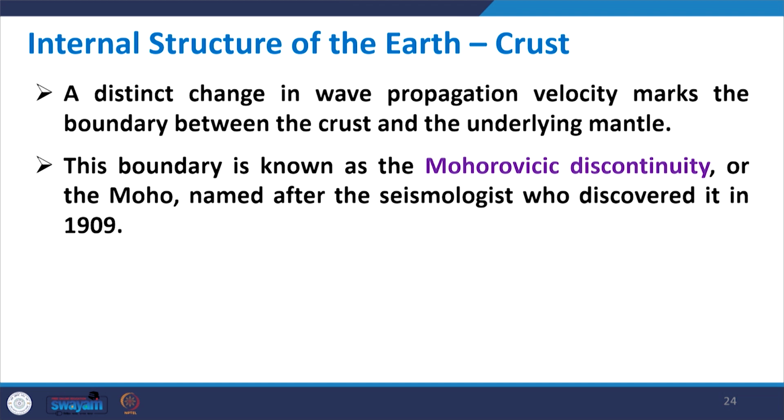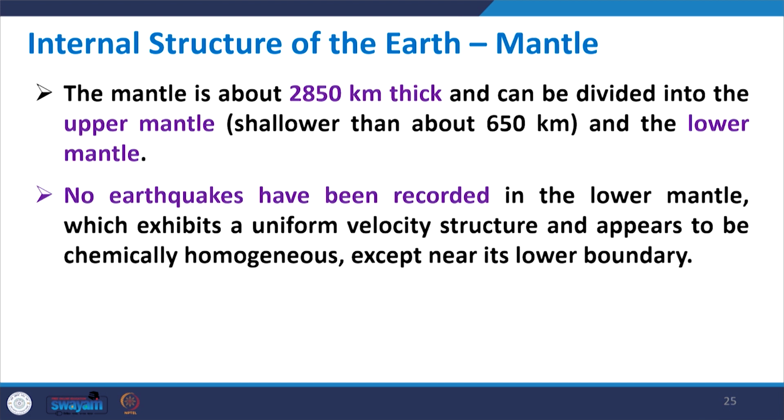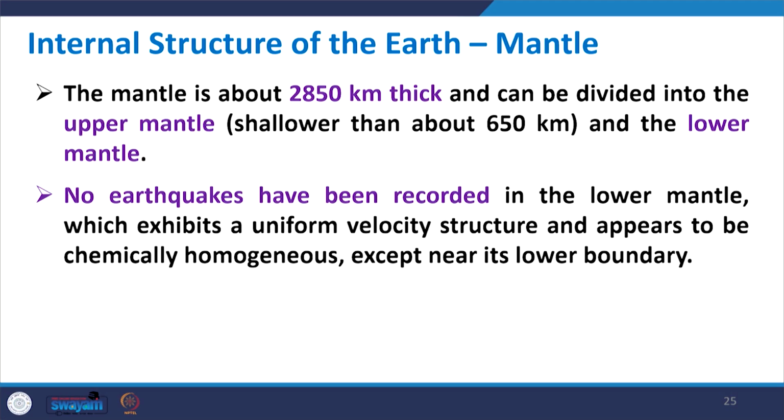Continuing with the crust, a distinct change in wave propagation velocity makes the boundary between the crust and the underlying mantle, which is called the MOHO, as we discussed. This is called the Mohorovičić discontinuity, or simply the MOHO, which has been named after the seismologist who discovered it in 1909. Below the crust and the MOHO you have the mantle. The mantle is about 2850 kilometers thick, and can be divided into the upper mantle, which is about 650 kilometers in thickness, and then the lower mantle.